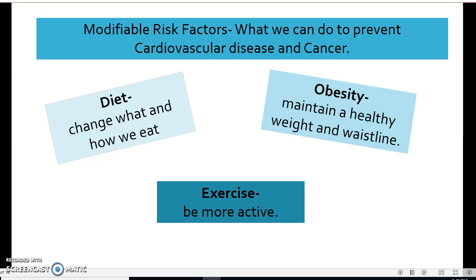According to researcher Dr. Luc Djoussé, a healthy diet consists of fruits, vegetables, beans, and whole grains, and is low in saturated fat, red meat, salt, and fried foods. Obesity is another risk factor that we can control. Obesity creates a need for a higher metabolic cardiac output, which causes stress on the cardiovascular system.